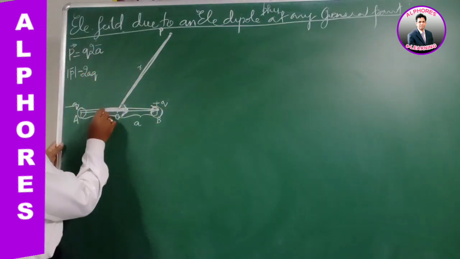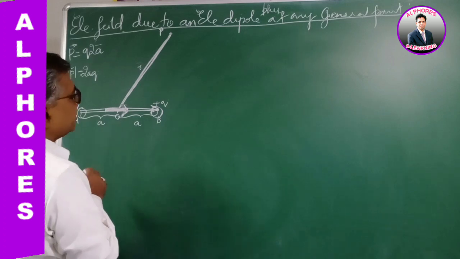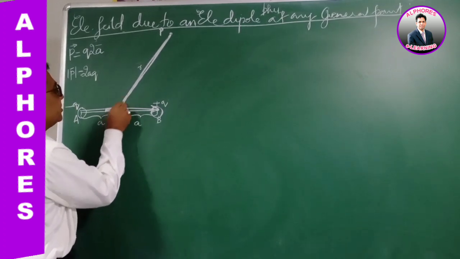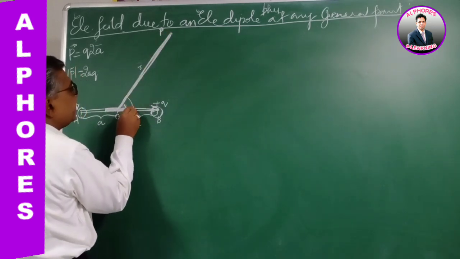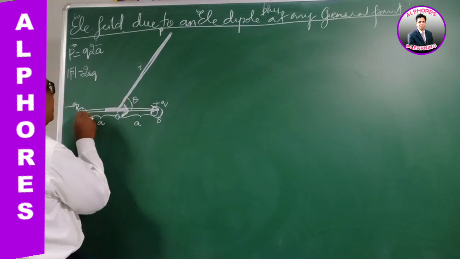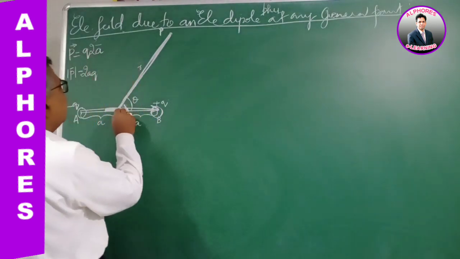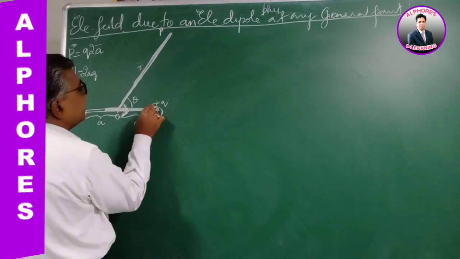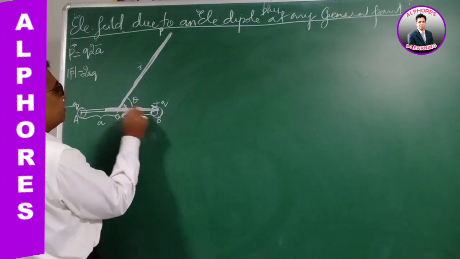Let the electric dipole moment of the dipole be p. Let the line joining O to P make an angle theta with the axial line of the dipole, that is, with the dipole moment vector of the dipole.